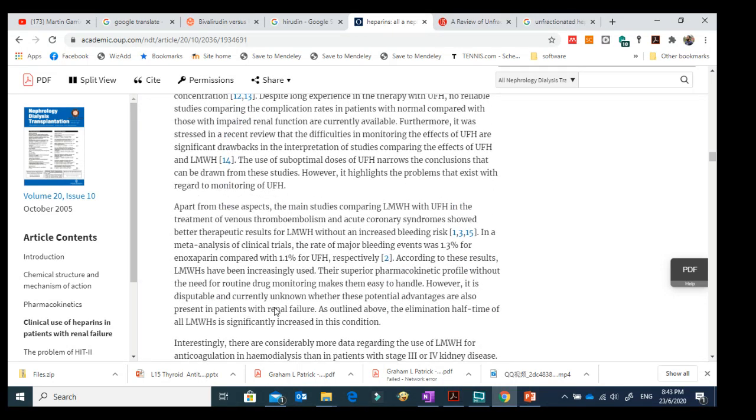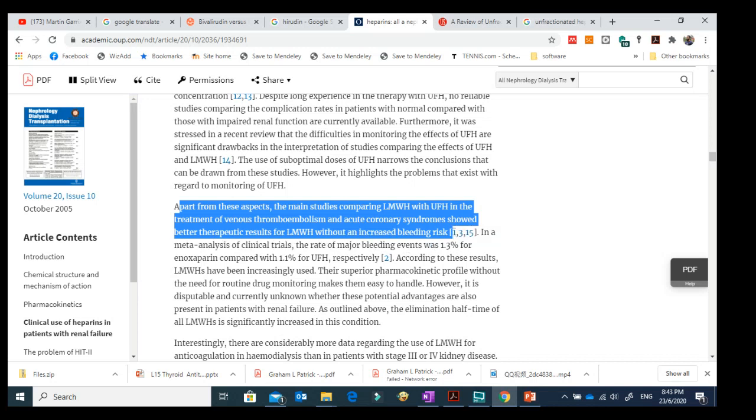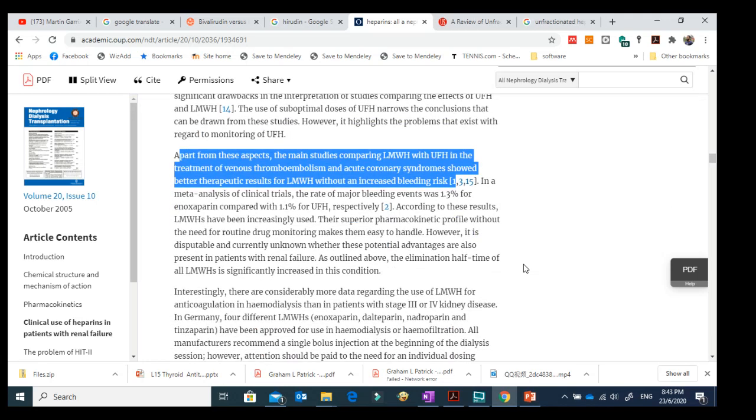And the comparison between low molecular weight and unfractionated heparin, especially in the treatment of venous thromboembolism or acute coronary syndrome, they are talking that the results are actually better with low molecular weight heparin as compared to the unfractionated heparin, and without any increased risk of bleeding. So that's one of the things that they are talking about. I'm highlighting this part, where they are saying that low molecular weight heparin is better than unfractionated because of the low risk of bleeding.